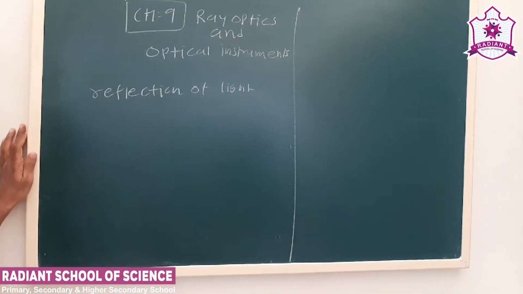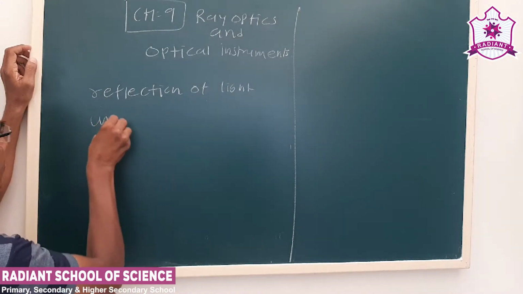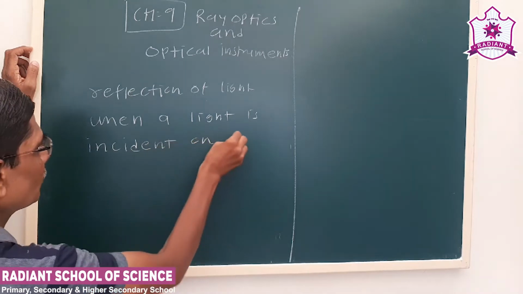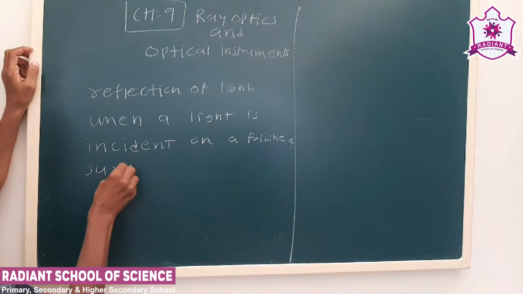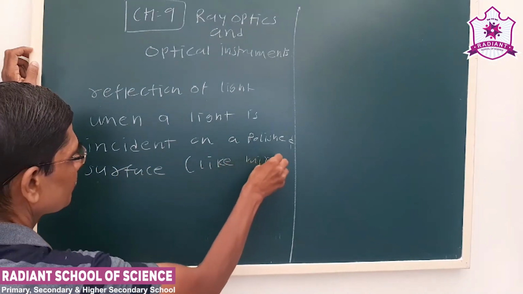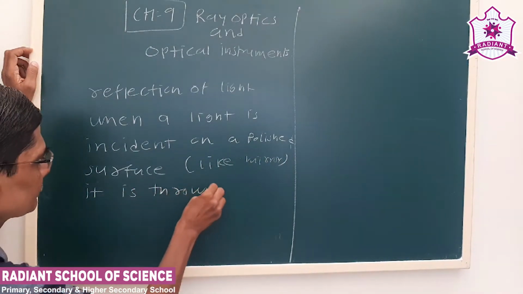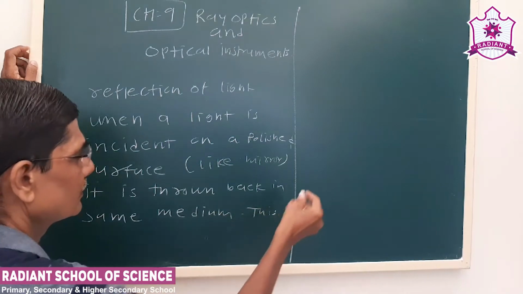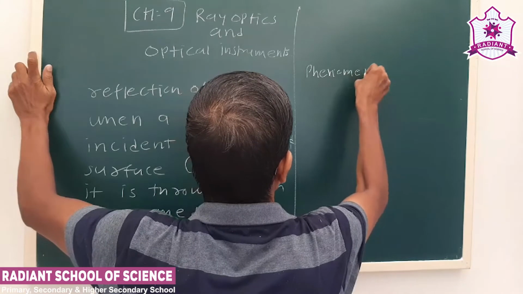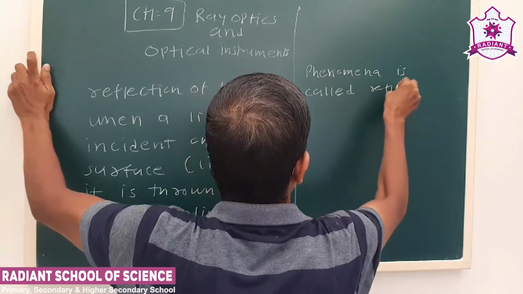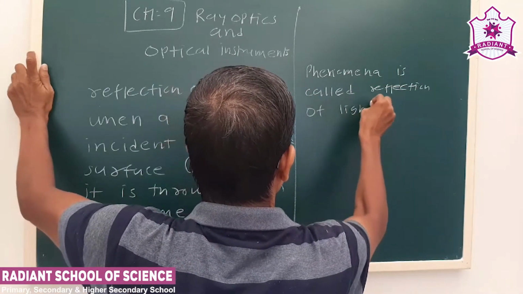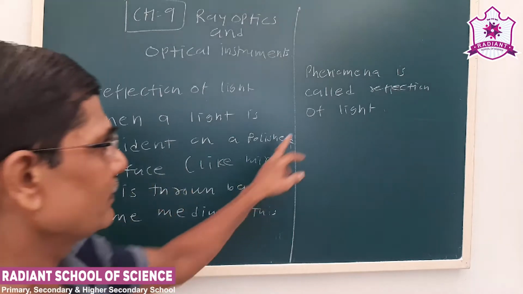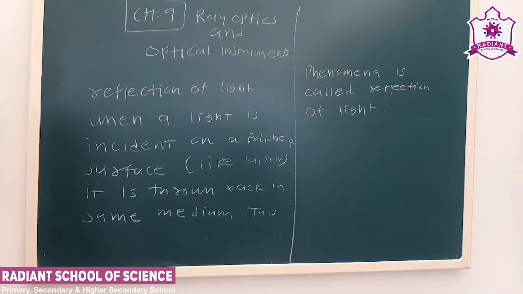Now all of us are familiar with the plane mirror. When light is incident on a polished surface like a mirror, it is thrown back in the same medium. This phenomenon is called reflection of light.